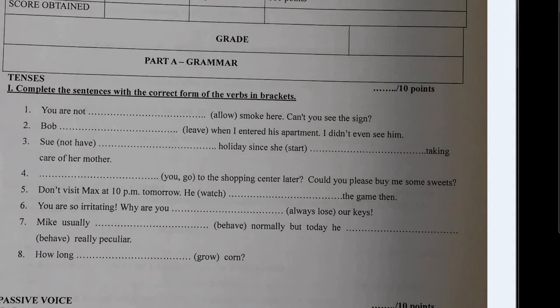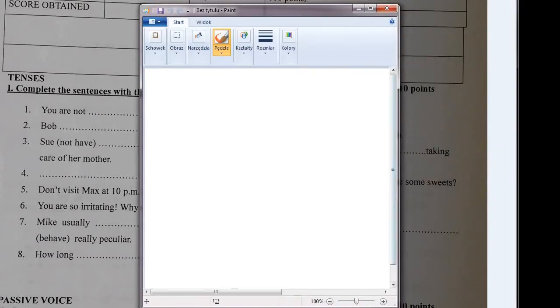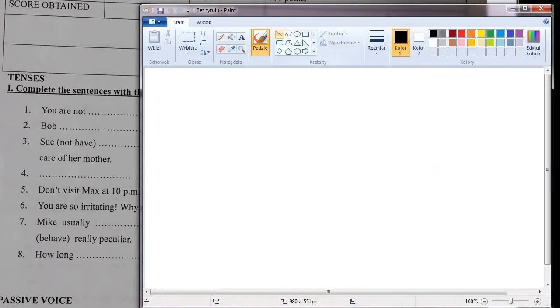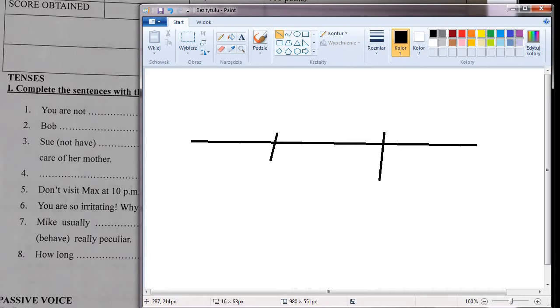Point 2. Bob. When I entered his apartment, I didn't even see him. Okay, so here we are dealing with 2 events. One of them happened before the other. So what we need to do is consider which event happened before the other event.